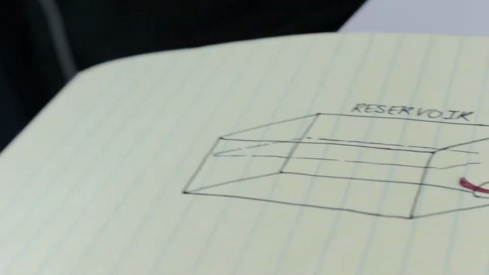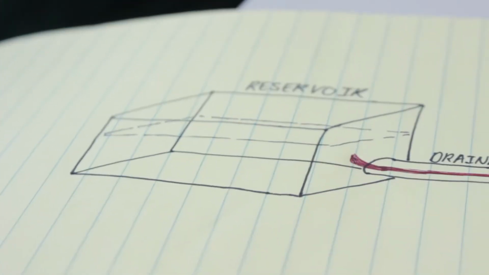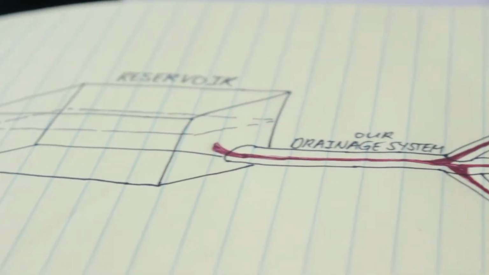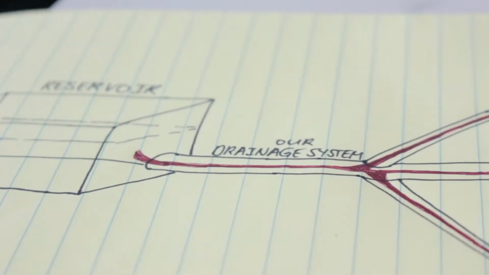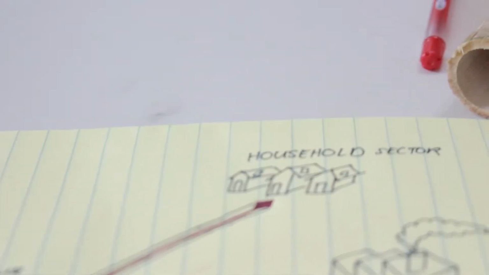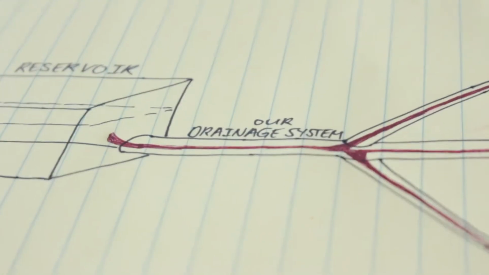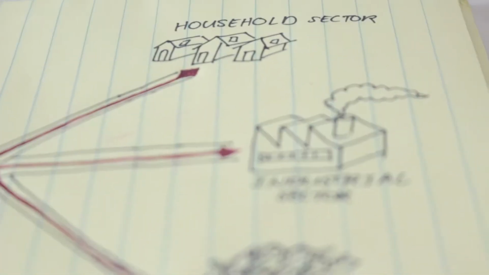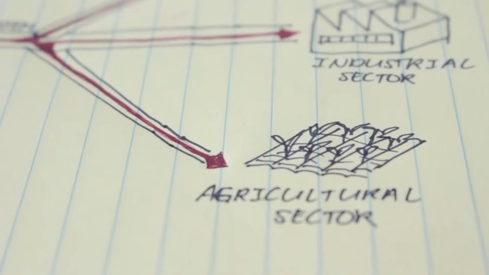Our mission is to prevent such wastage of drinking water, thereby also preventing the wastage of monetary funds used to drain and refill the reservoir. We aim to build a model of a drainage system that purifies water as it drains water from a reservoir, thus making the water ready to transport to the household, industrial, and agricultural sectors.